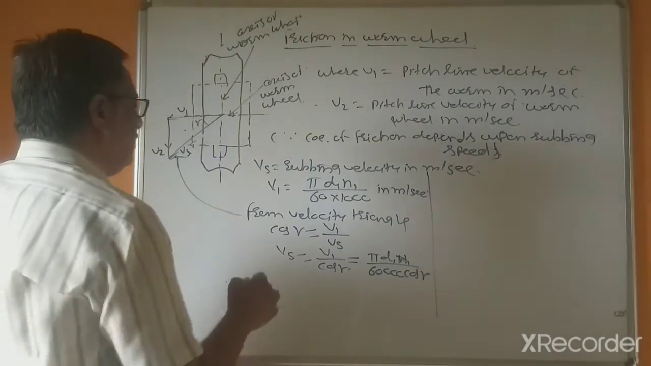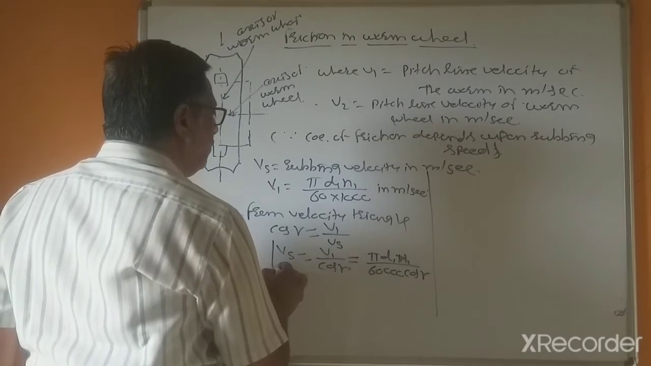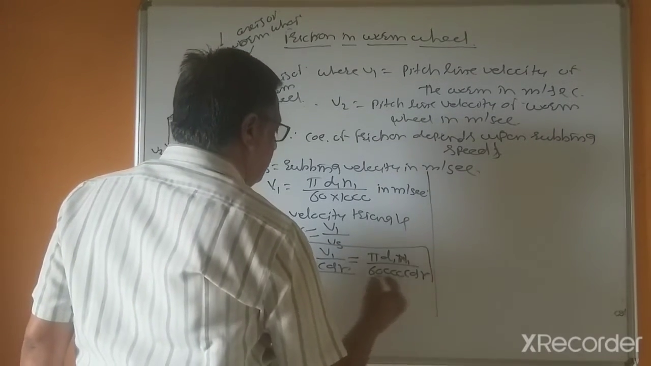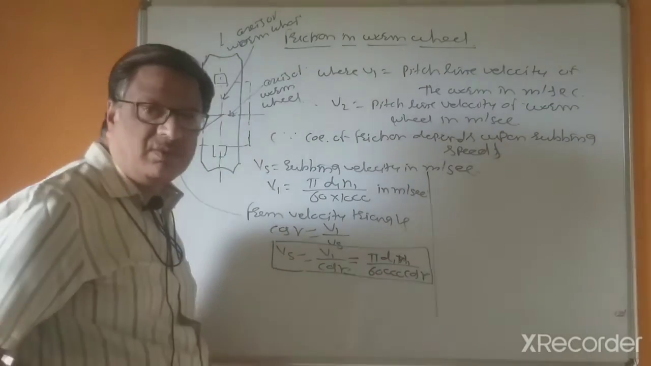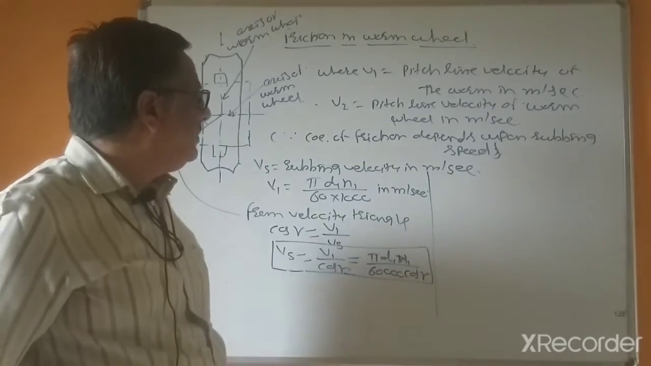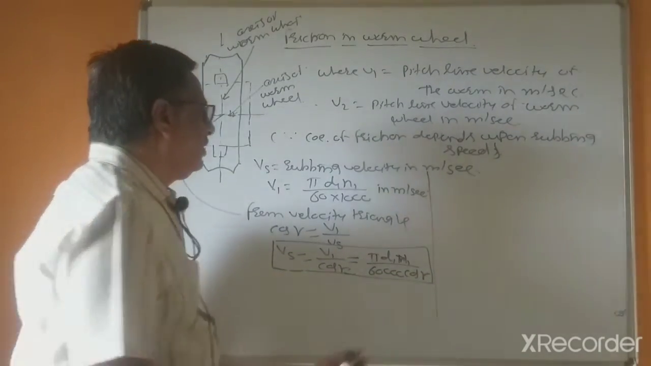So this is rubbing velocity. Rubbing velocity we can calculate by using the formula Vs equal to pi d1 N1 divided by 60,000 into cos gamma.